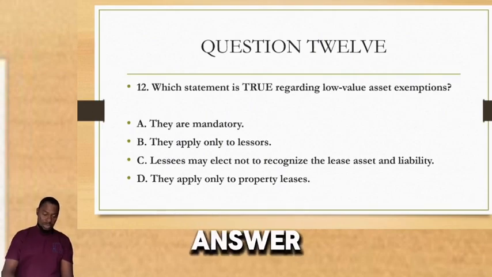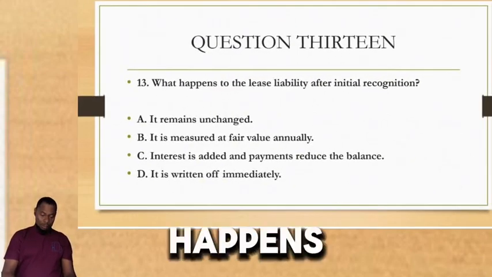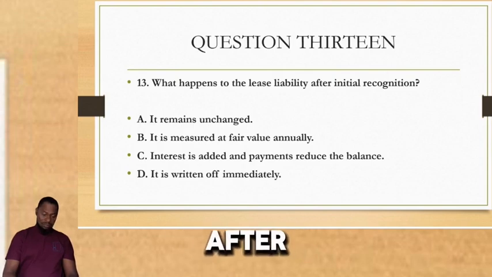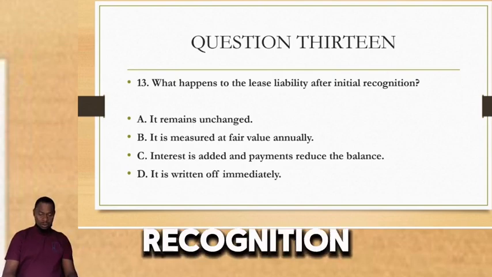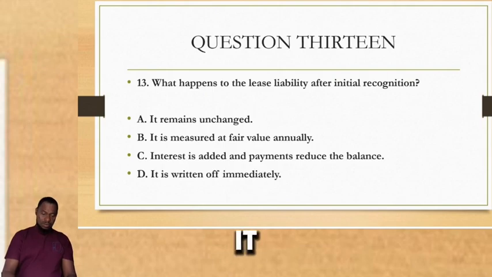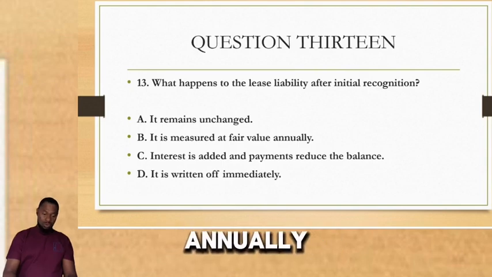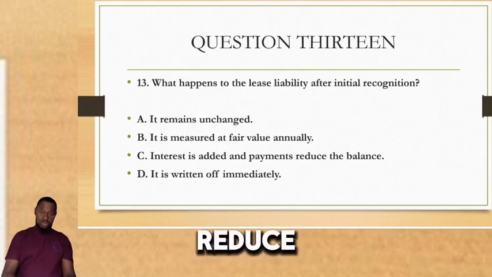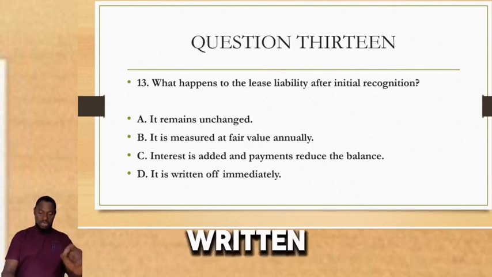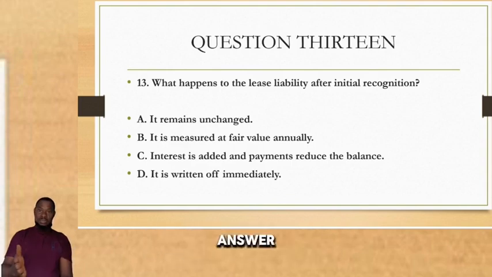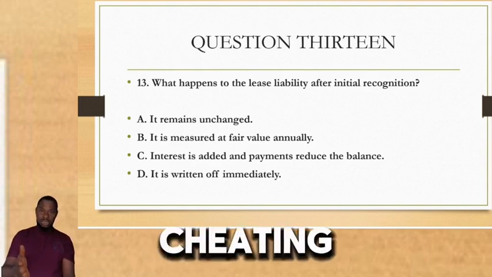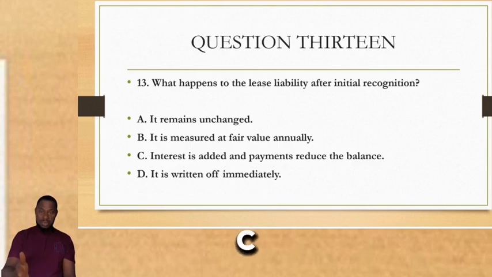That's the correct answer. Number 13, what happens to the lease liability after initial recognition? After initial recognition, what happens? A, it remains unchanged. B, it is measured at fair value annually. C, interest is added and payments reduce the balance. D, it is written off immediately. Correct answer? You got it? No cheating. A, B, C, or D.